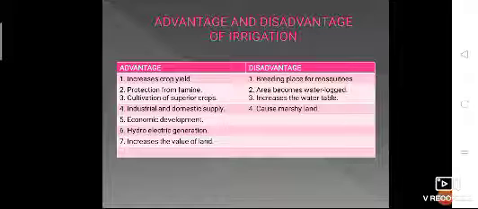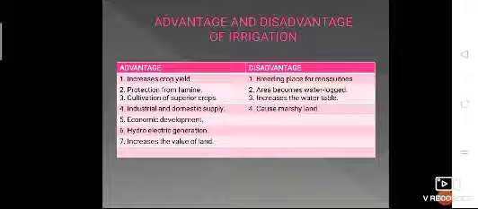Third, cultivation of superior crops can be done. Superior crops means cotton, fruits, tobacco. Okay, they can be grown if water is supplied properly.